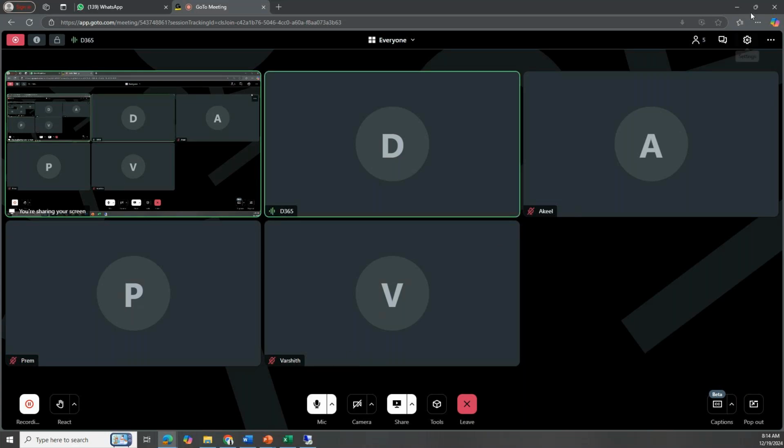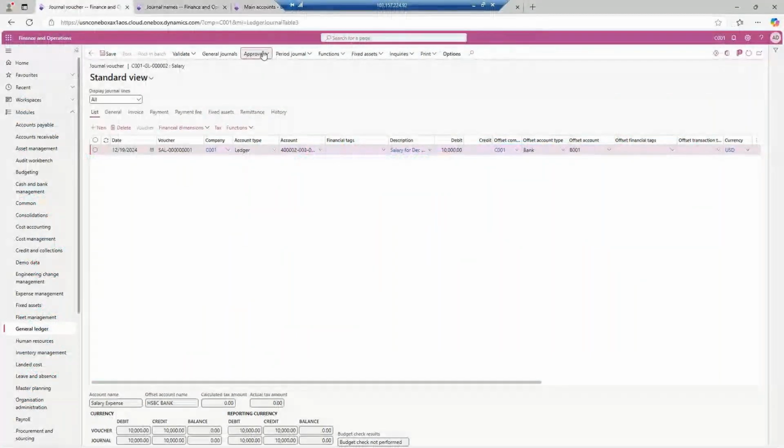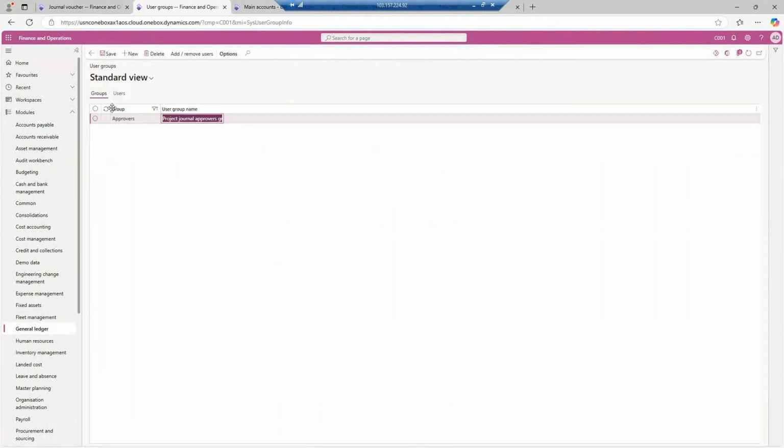Okay, so now I'm back. Thank you. Now we were discussing the transaction, which is this transaction. Right now I have not enabled the workflow. This is a simple workflow where if you go to this approver list, whoever users are there in this approver list, they will be able to approve my entry.